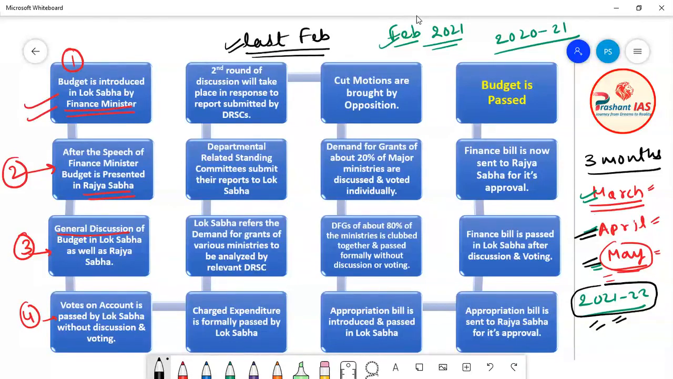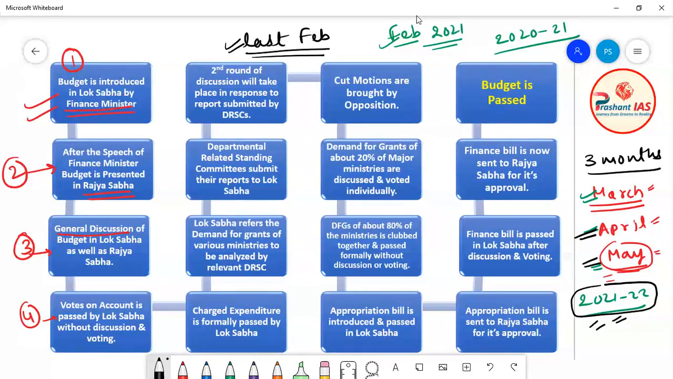So the problem becomes how the government will run the administration of the country in the months of April and May, because the budget is still not passed for financial year 2021-2022. How will the government run the administration of the country without money? Because the government cannot withdraw even a single rupee from the Consolidated Fund of India until the budget is completely passed.